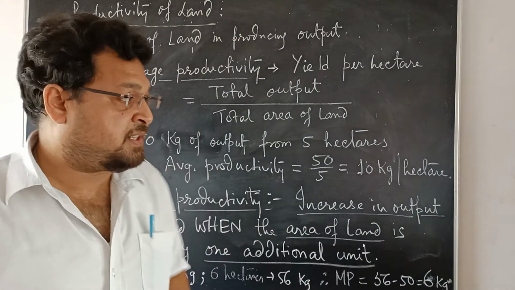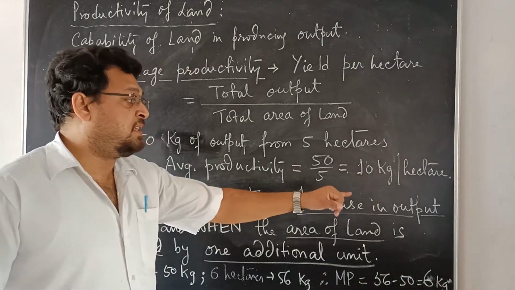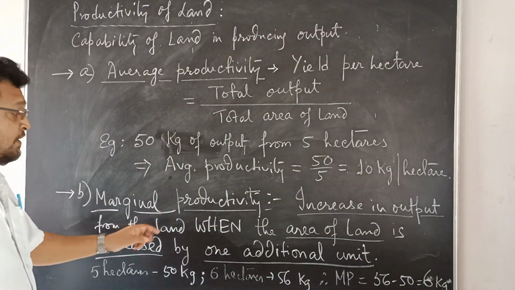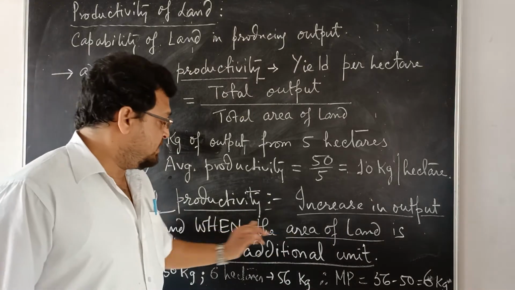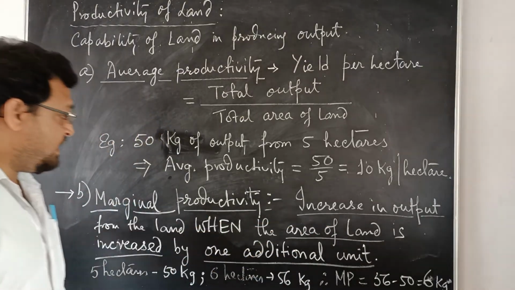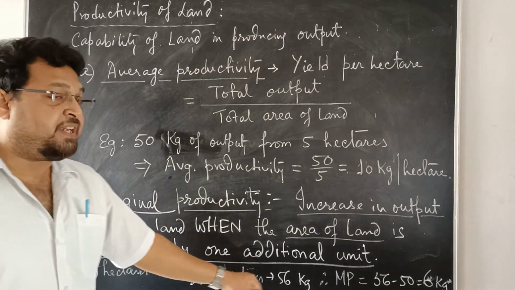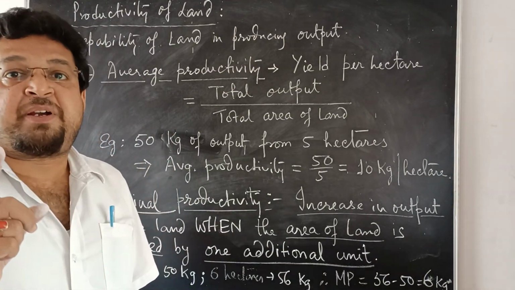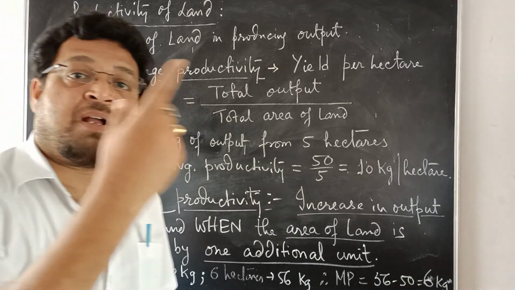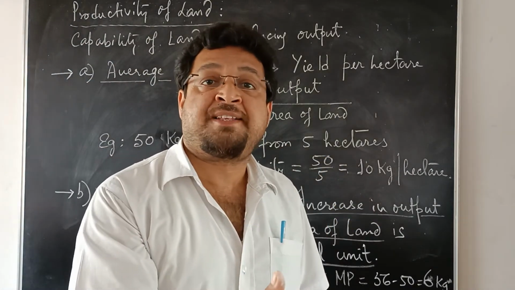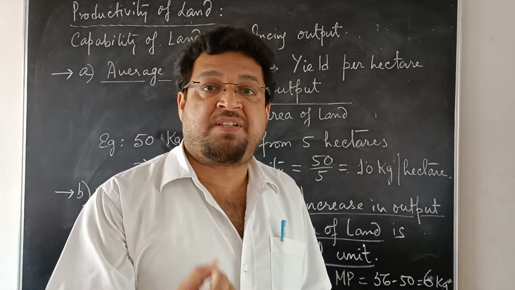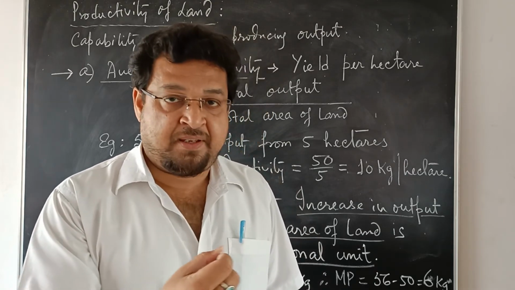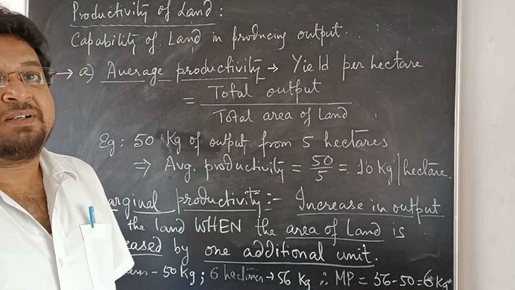I repeat the definition: the increase or change in output from the land when the area of the land is increased by 1 additional unit. Area increases by 1 additional unit, whatever amount of change in the output is known as marginal productivity of that land. Please carefully note it, read it,